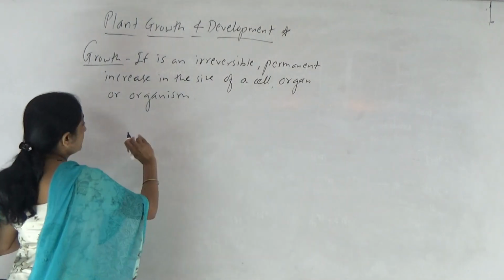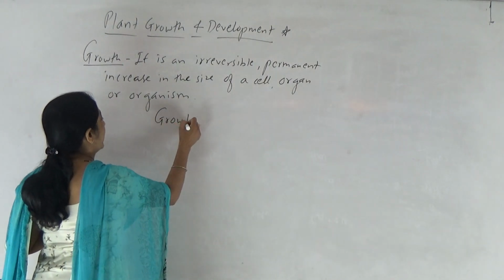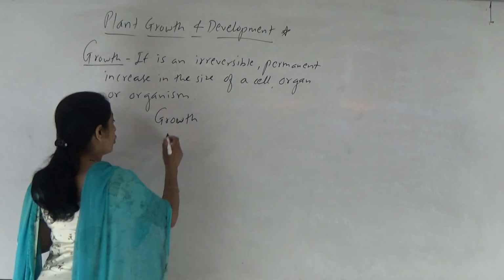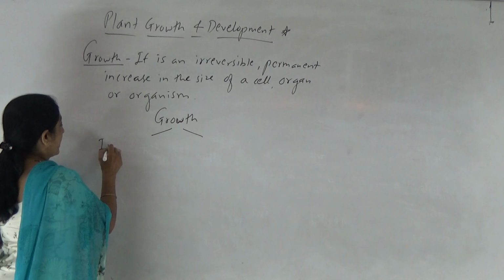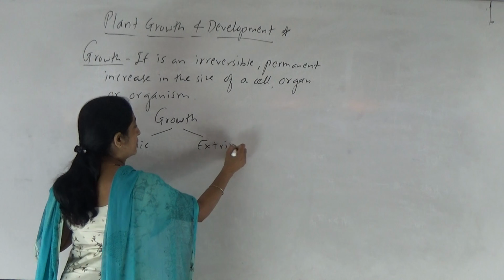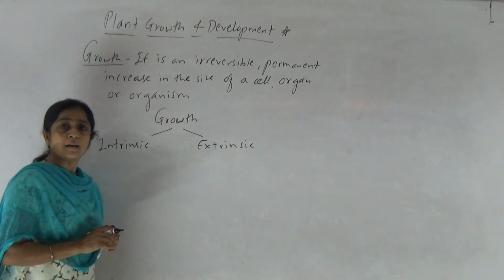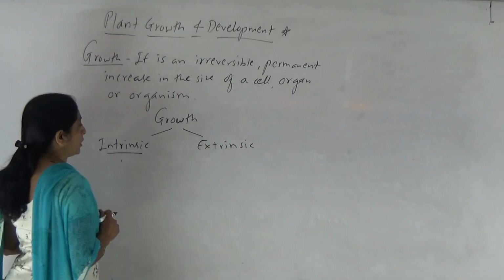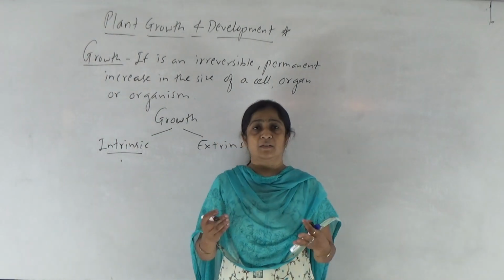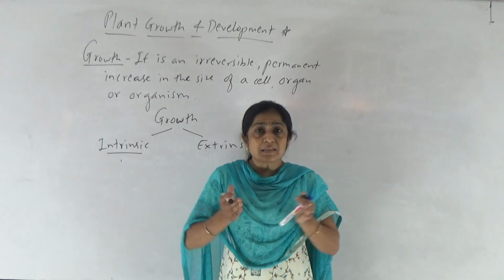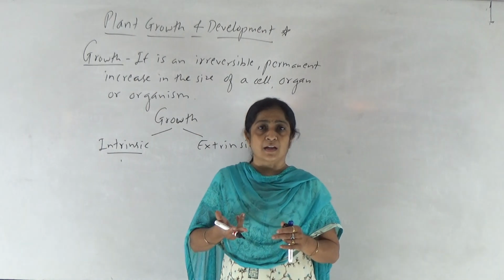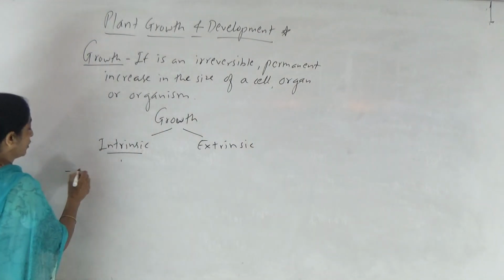Now if we consider the only criterion of growth, that is increase in mass, growth can be further classified as intrinsic growth and extrinsic growth. Intrinsic growth means what? When similar kind of material is deposited from within, from the inner side, and hence the mass of that organism increases, such growth is known as intrinsic growth.